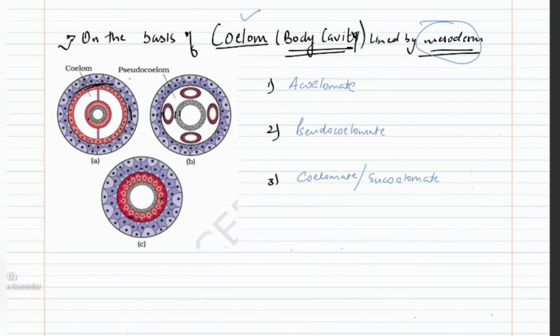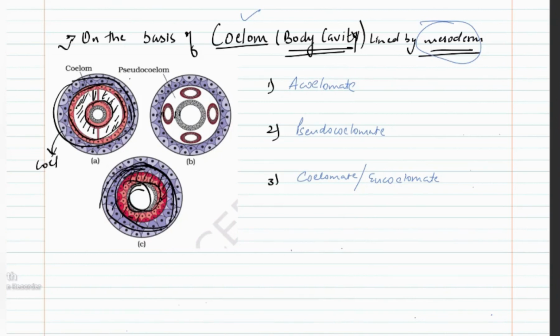See in this diagram, this is the innermost layer, this is the outermost layer, or you can say outermost tube, this is the innermost tube, and there is no empty space in between. And here, this is the outer tube, this is the inner tube, and you can see this white empty space between the inner and outer tubes, and this empty space is lined by this pink colored layer, mesoderm.